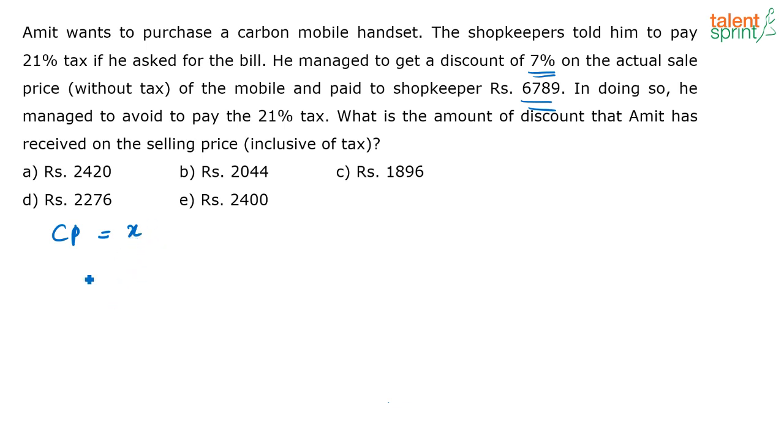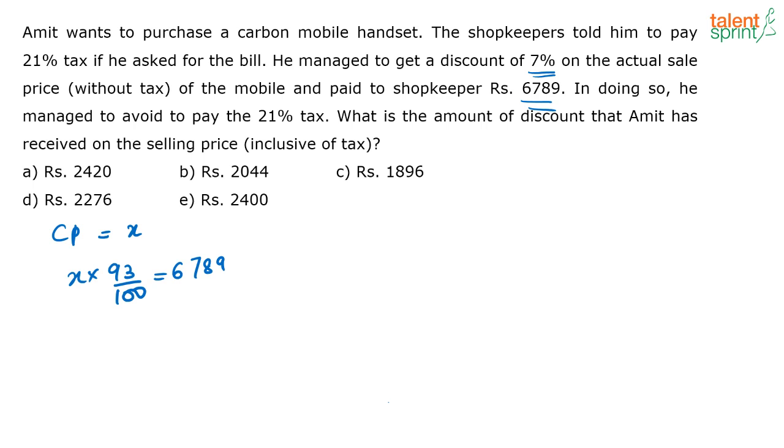So if this was the cost price, X into 93 by 100, that is, he is getting a 7% discount. So 7% discount means how much? He is paying only 93 by 100 of the cost price, and the price that he is paying is 6789. Now they are saying that in doing so he is avoiding the tax. So the question is, what is the amount of discount that Amit has received on the selling price inclusive of tax?